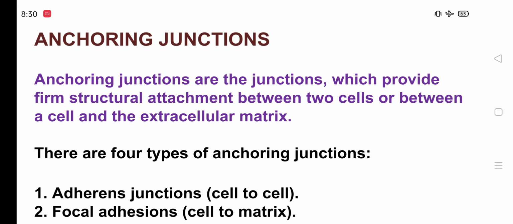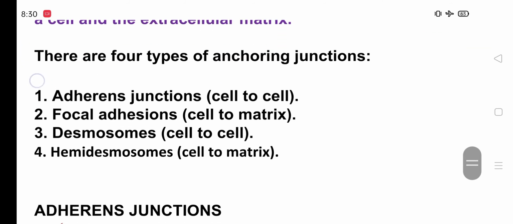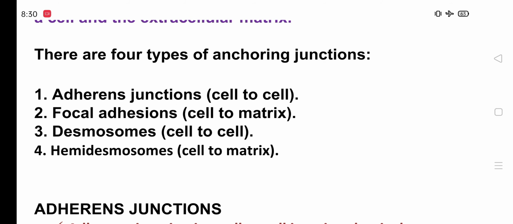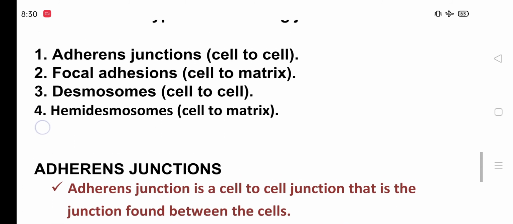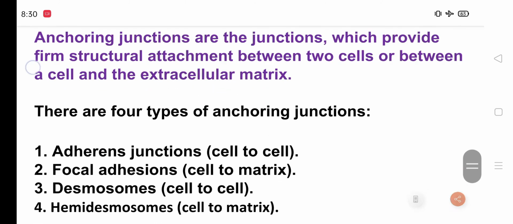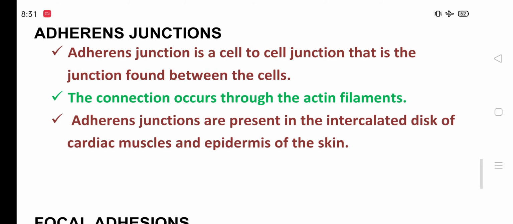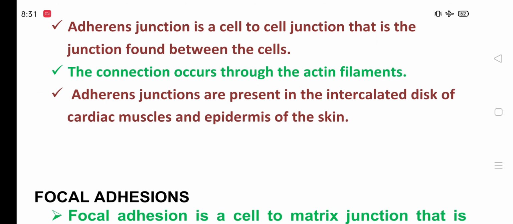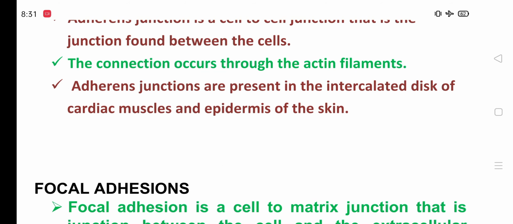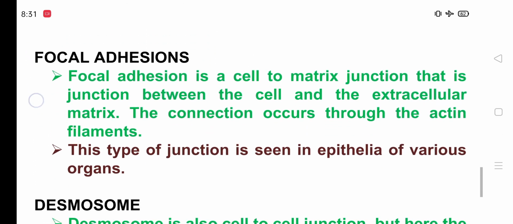These are of four types: adherent junction, cell to cell; focal adhesion, cell to matrix; desmosome, cell to cell; and hemidesmosome, cell to matrix. Let us discuss them one by one. Adherent junction is a cell to cell junction, found between the cells. The connection occurs through the actin filaments. Adherent junctions are present in the intercalated disc of cardiac muscles and epidermis of the skin.